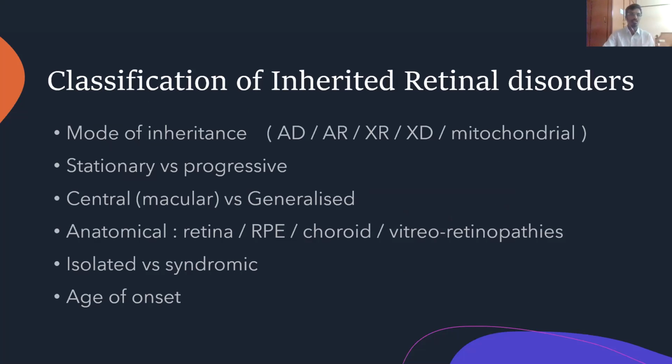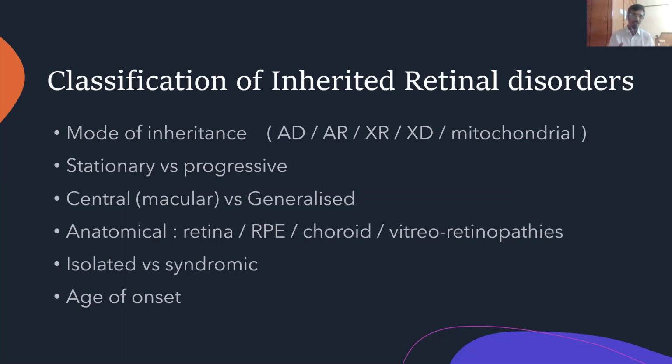There are multiple classifications that are there. Each textbook will give you certain different classifications, but that's not a problem. You just basically need to know that there is a whole array of these diseases in which there are certain classifications. The mode of inheritance, these diseases could be autosomal dominant, recessive, X-linked dominant, recessive, or mitochondrial. Certain diseases are stationary, certain diseases are progressive.